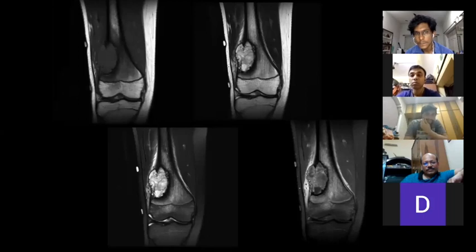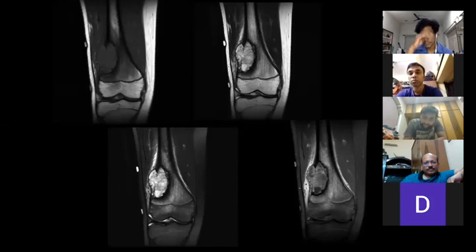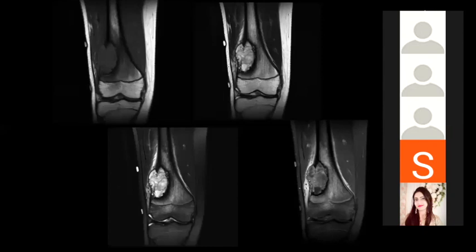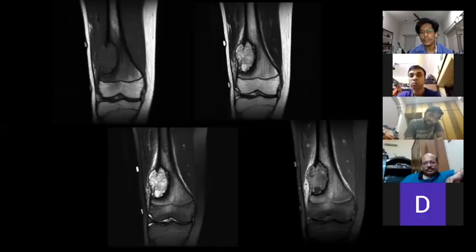The first image is a T1 weighted image, and the second one is a T2 weighted image of the coronal cut of the lower end of the femur. In the T2 image, we can see a heterogeneous mass arising from the lateral aspect of the metaphysis of the lower end of the femur. It has caused thinning of the cortex, and there's a cortical breach also, I think.